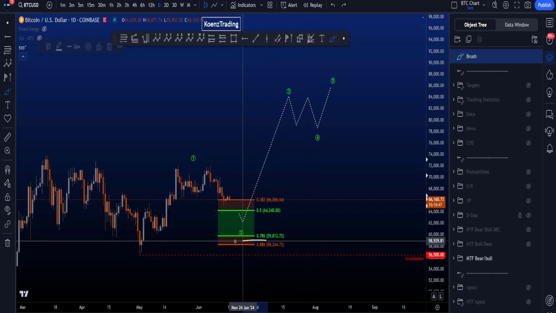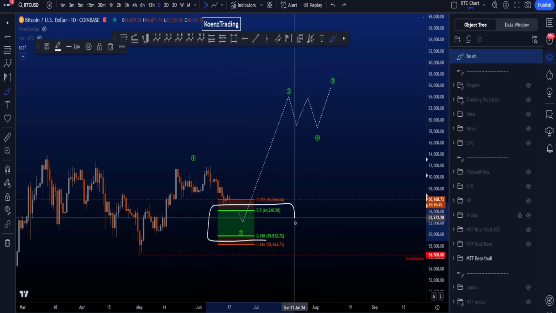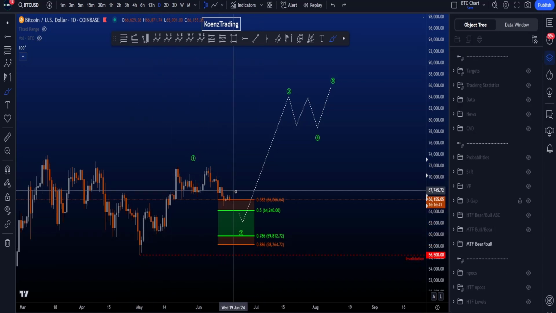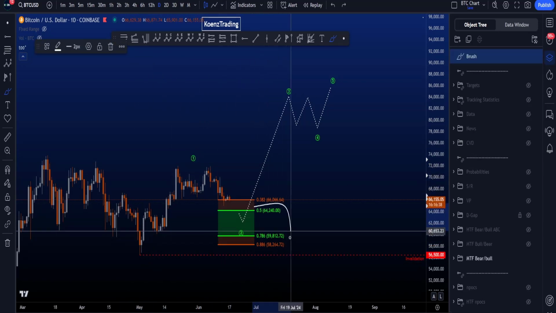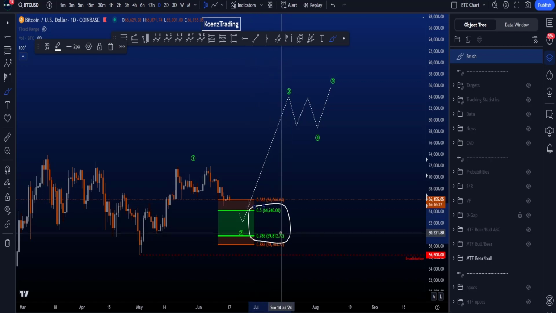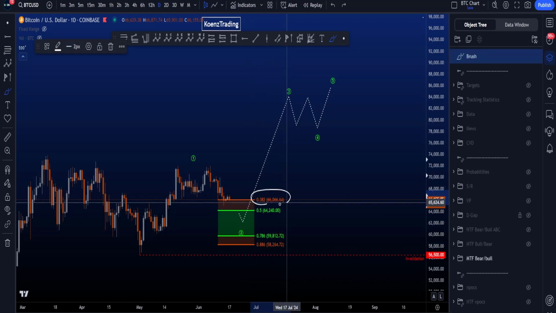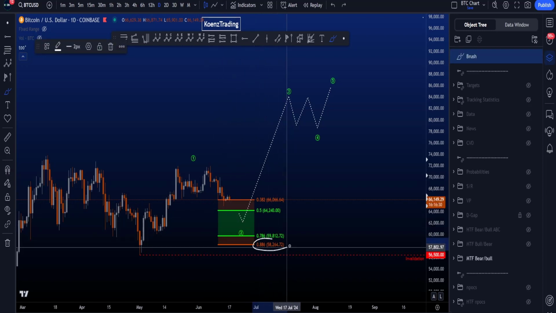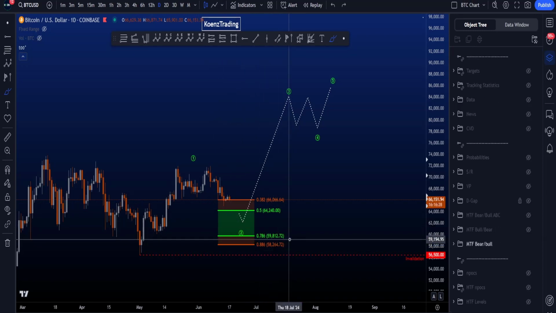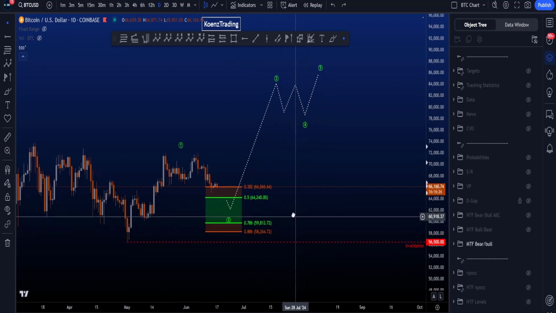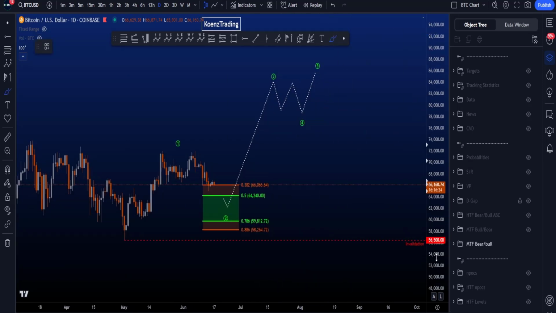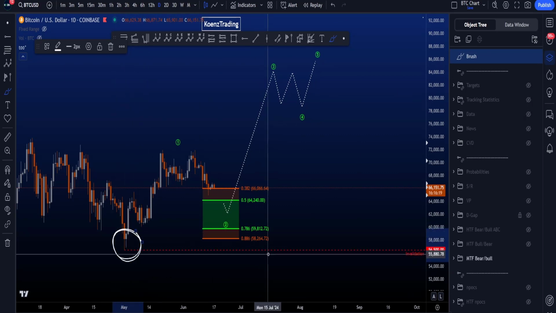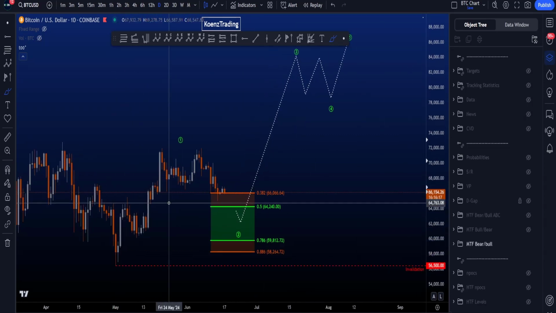Most common target for a wave 2 is the green box between the 0.5 and the 0.786, taken from the low to the high of wave 1, giving you a target between 64.3k and 59.8k. The 0.382 at 66k is an uncommon target and has been touched, and the 0.886 is a very rare target at 58.2k. We don't want to hit that, as that would significantly lower the probabilities for this scenario. The invalidation is taking out the low at 56.5k.